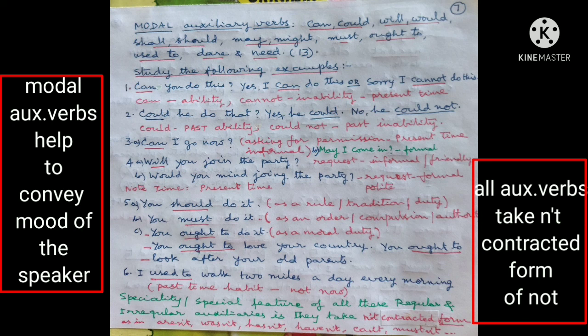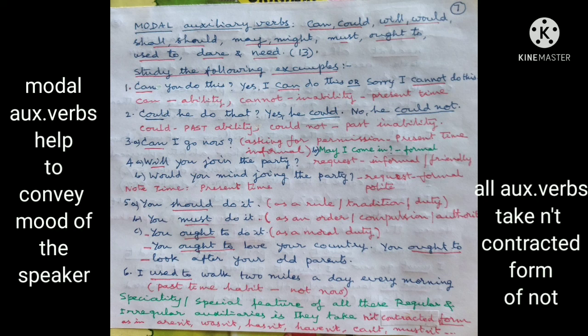Number 6. I used to walk 2 miles a day every morning. This is a past time habit, not now. A special feature of all these regular and irregular auxiliaries is they take n't, the contracted form of not, as in examples aren't, wasn't, hasn't, haven't, can't, couldn't, and mustn't.